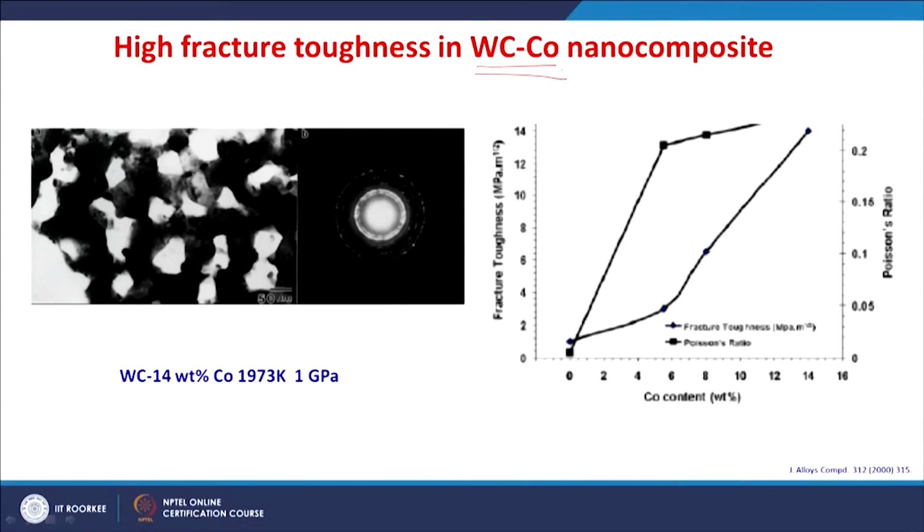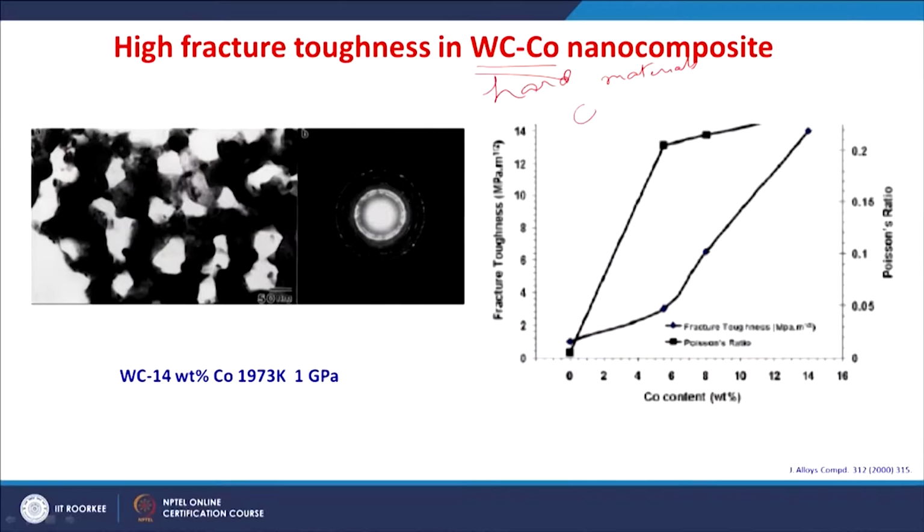These materials are called hard materials. Particularly these are useful as a ceramic cutting tool. These are called cermets, because they are a ceramic of tungsten carbide and cobalt, which is a metal. So, cobalt is actually binding the tungsten carbide grains.